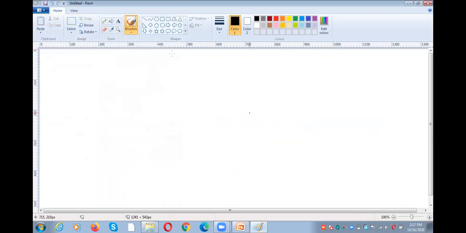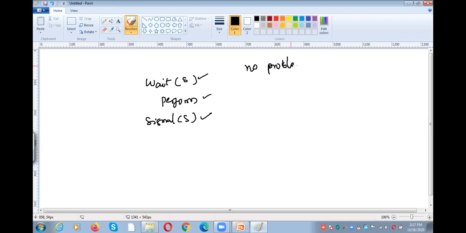What is the semaphore? We perform the operation wait of S, then we perform the operation, and then signal of S. If the process performs the operations in this manner, then there is no problem. For example, take the writer problem.